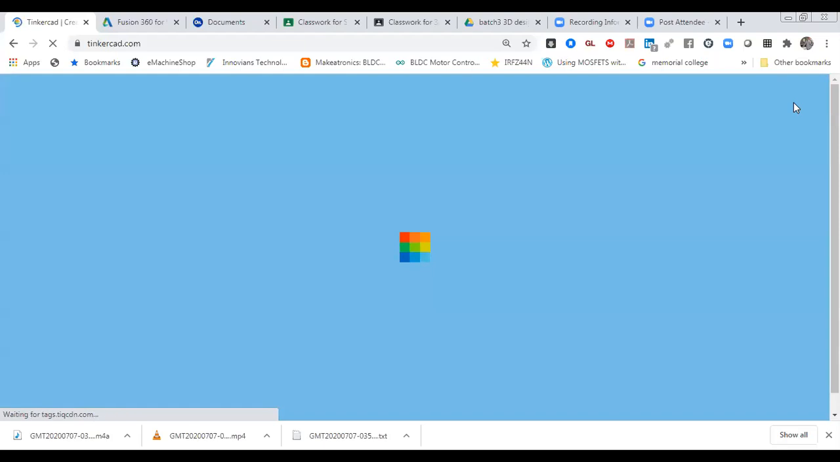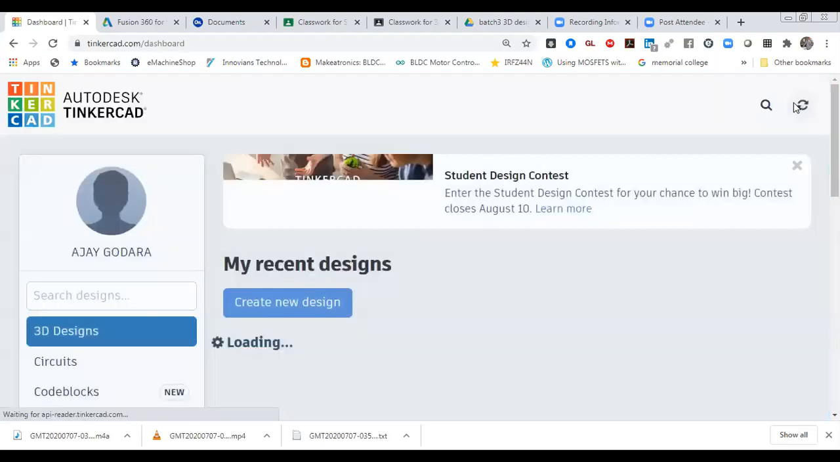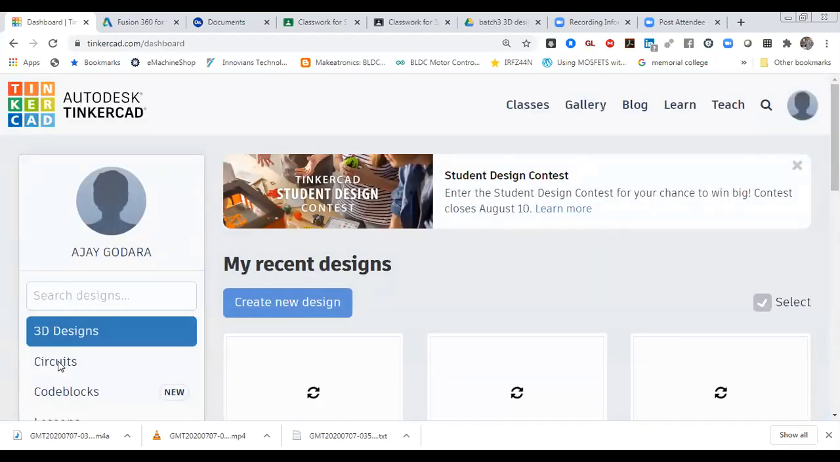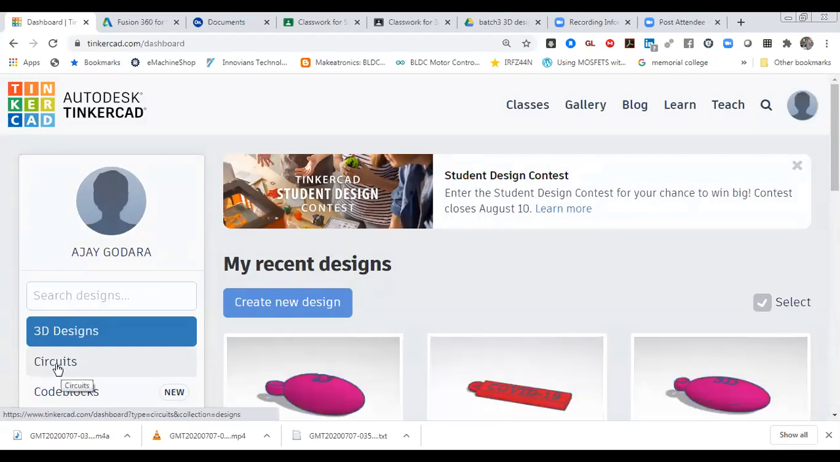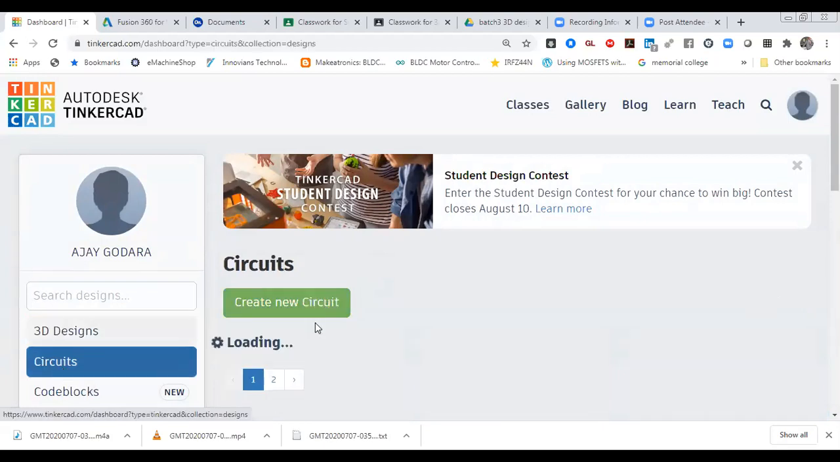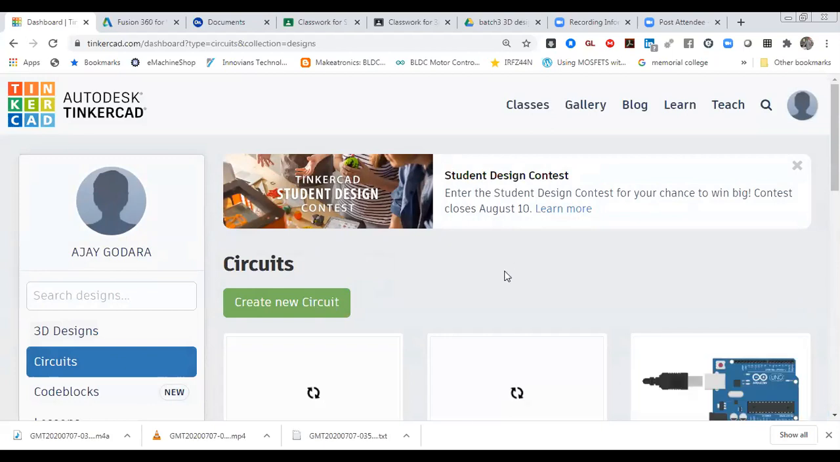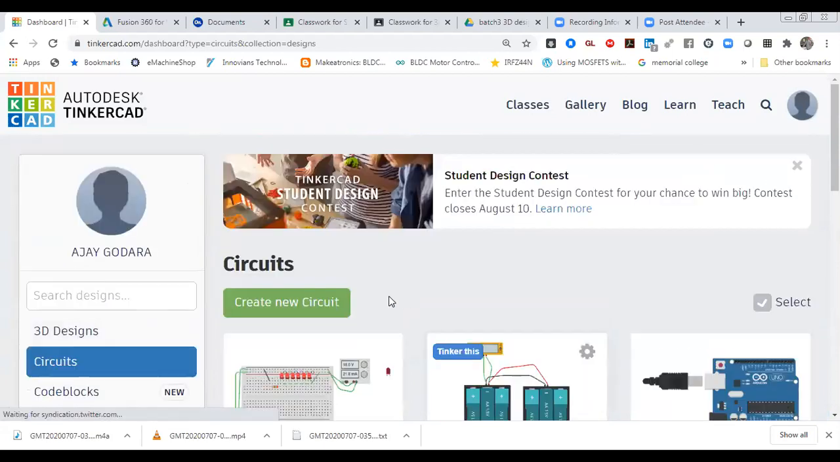Tinkercad.com. So this one is my Tinkercad. You can sign in over there, the same step we did. So now go to circuit, and over there you have to create a new circuit. So today we are going to discuss about voltage divider rule.